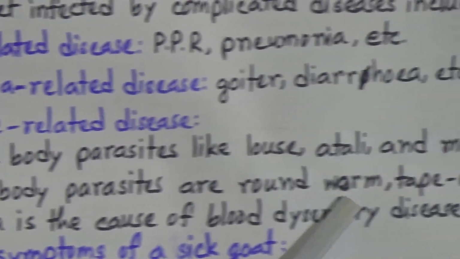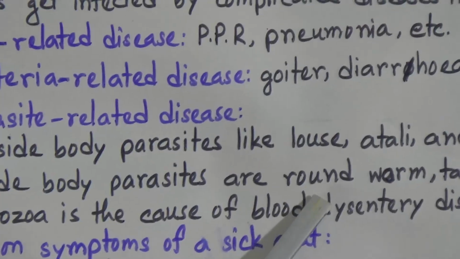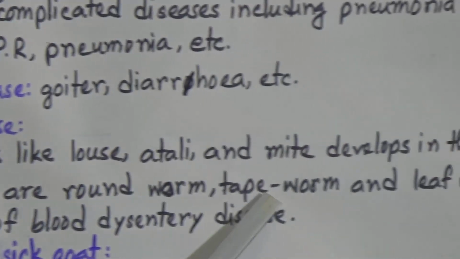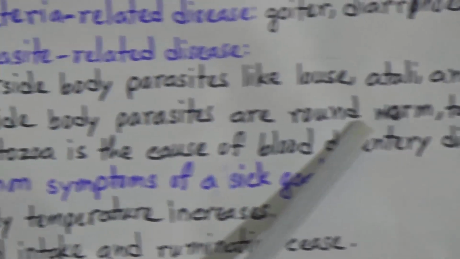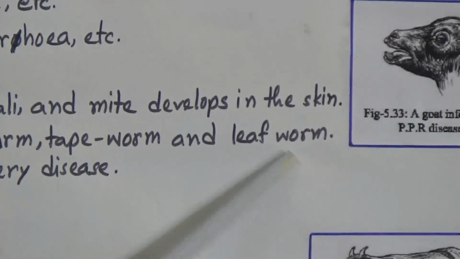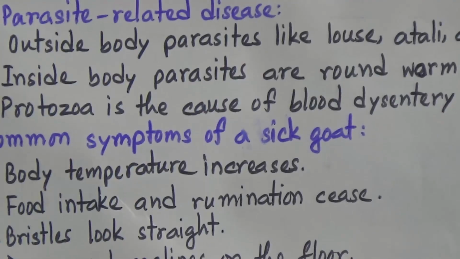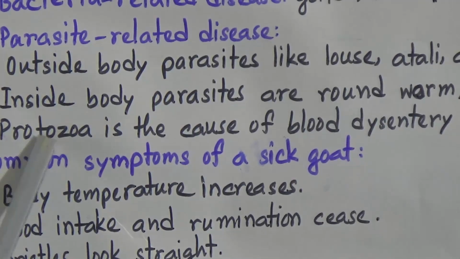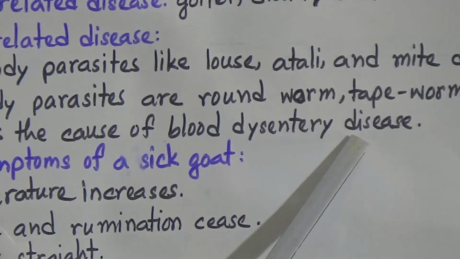And inside body parasites are roundworm, tapeworm and leafworm, and these worms share the nutrition from the body of the goat, which is very harmful for the health of the goat. And many worms suck blood from the goat. And there is another disease, blood dysentery disease, which is caused by the protozoa, and protozoa is the cause of the blood dysentery disease.